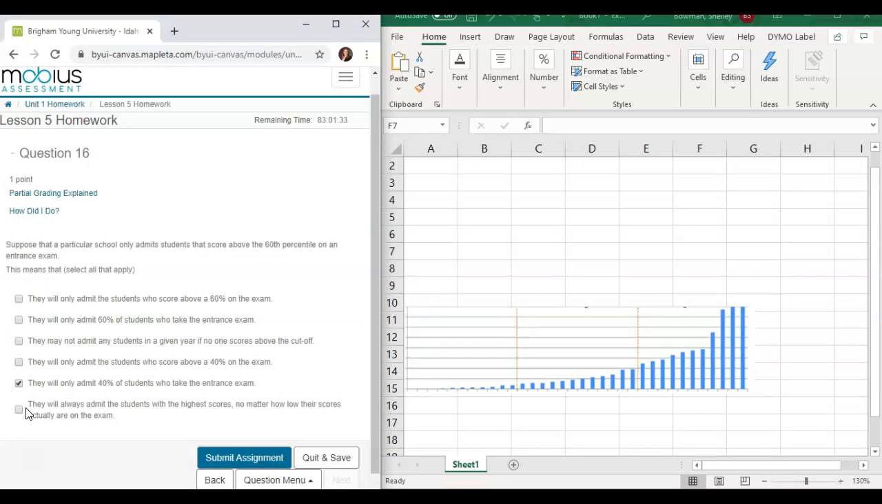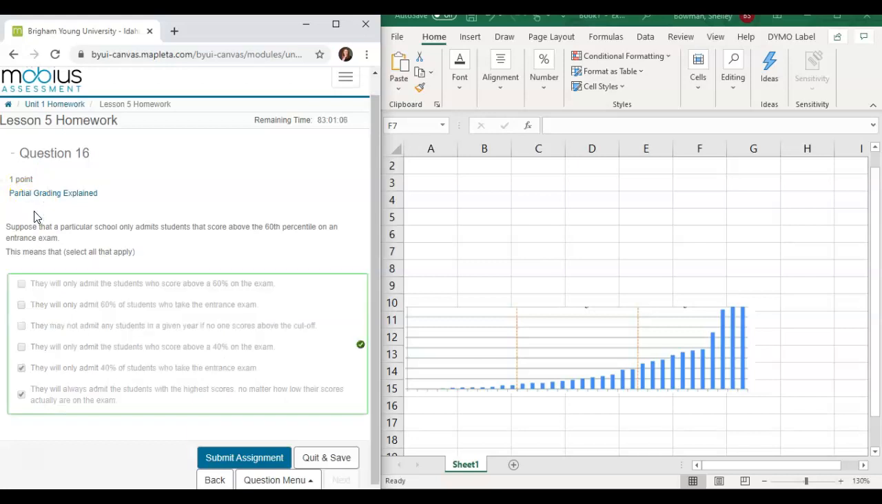And then the next one, they will always admit the students with the highest scores no matter how low their scores actually are on the exam. We just talked about that too. This might be really low on the exam. These, even though they're the highest scores, they could maybe be a 40% and 100% is up here. But they will still take them because they are at the highest end compared to everybody else. So that's actually true as well. We can verify that with a green check, and we just finished your homework. Good job.